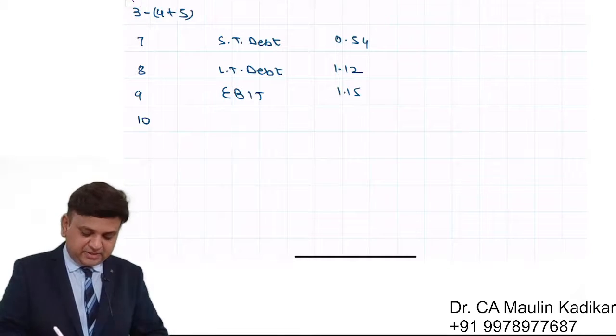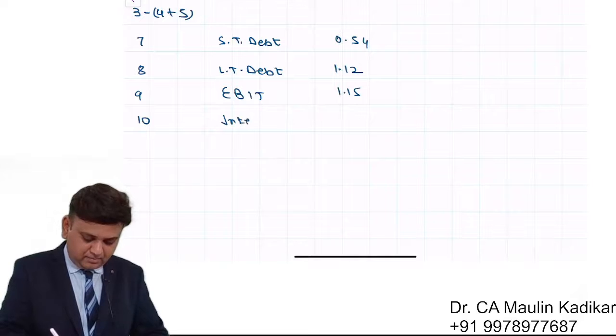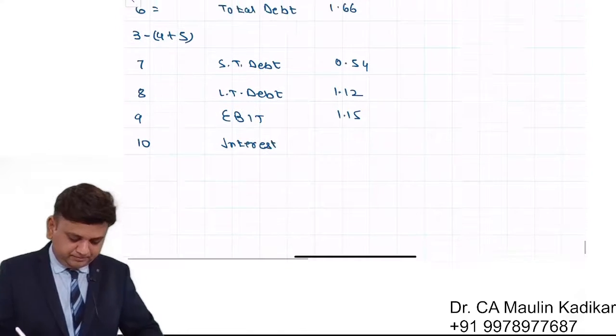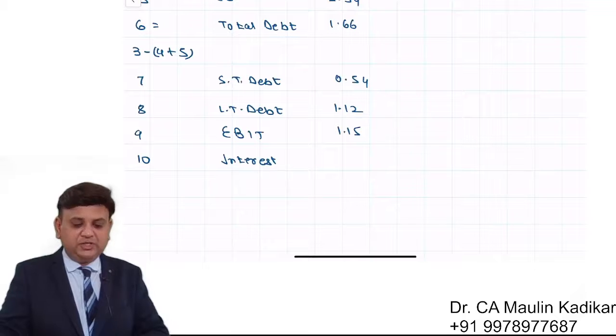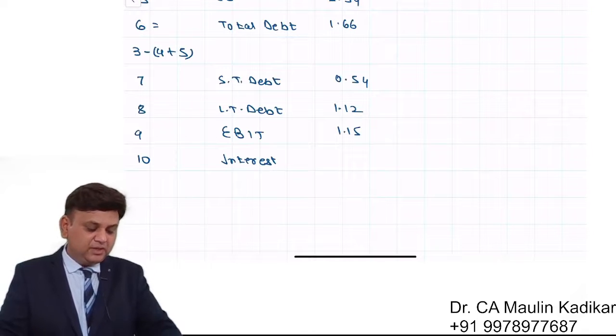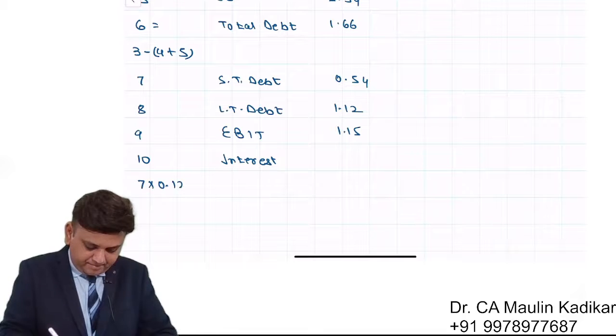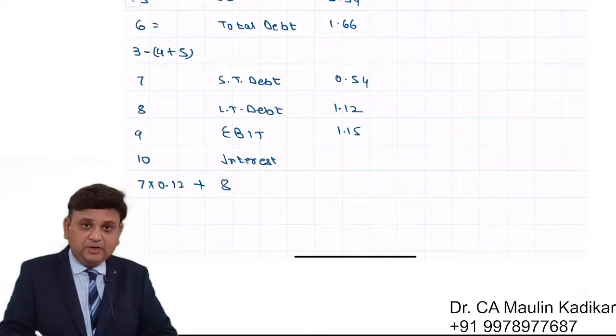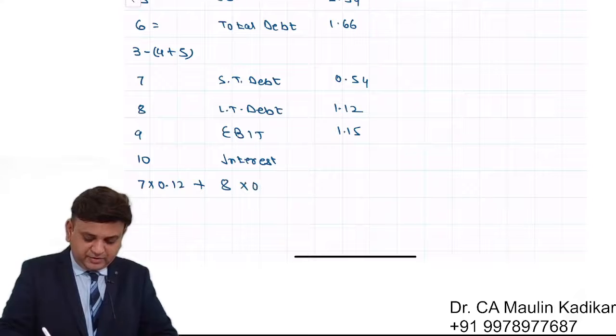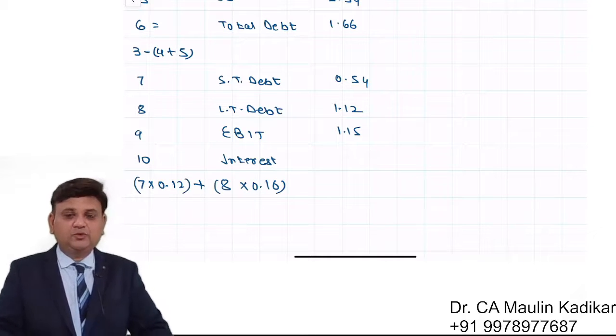Item number 10 is interest. It is calculated as short term debt, that is row 7, into rate of interest, plus row 8 long term debt into rate of interest. That is the way the total interest is found.